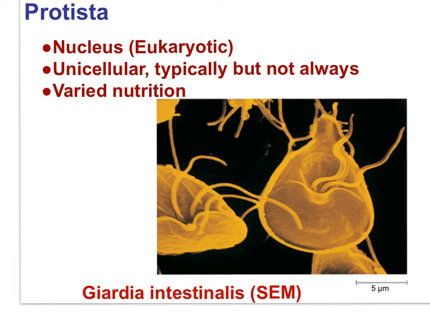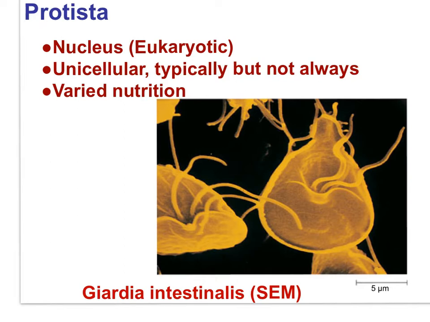The protists are a widely varying group, and with DNA analysis, our understanding of protist diversity indicates that the protists are an extremely diverse kingdom. In fact, it wouldn't surprise me that within my lifetime, the protist kingdom will be split into 2 or 3 kingdoms. Protists are unicellular, typically, but not always. There's definitely a nucleus. They are eukaryotic, and they have varied nutrition.